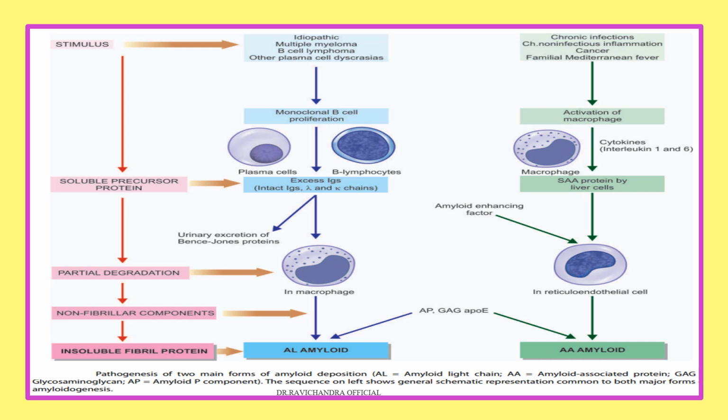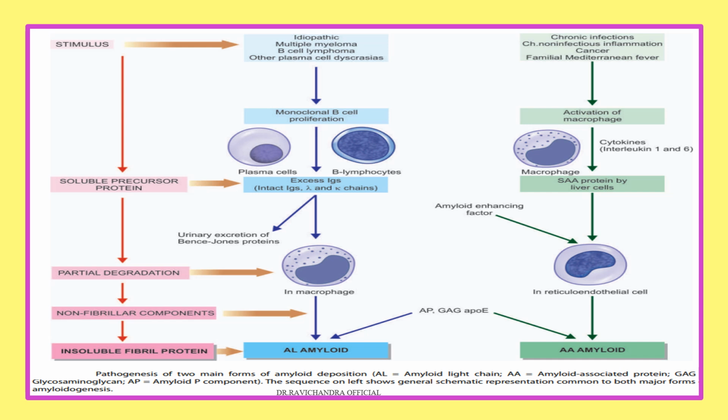For both formation of AL amyloid and AA amyloid, there will be help from the amyloid P component. Glycosaminoglycans also get deposited. Apoprotein E also gets deposited.